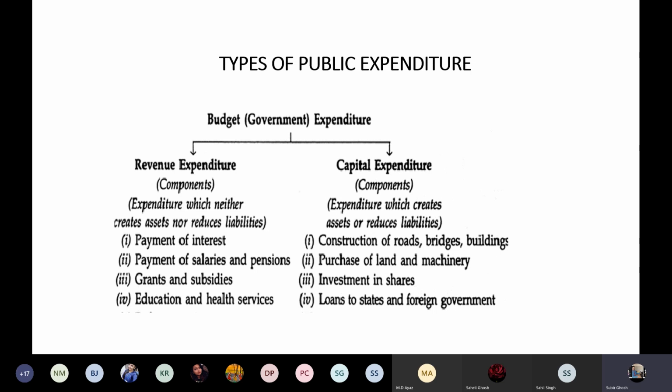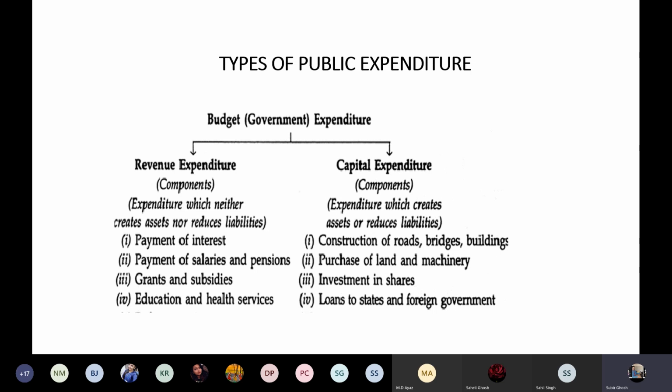One is revenue and the capital expenditure. So revenue expenditure includes payment of interest, payment of salaries and pension, grants, subsidies, education, health services, etc. And capital expenditure includes the construction of roads, bridges, buildings, purchase of land, machinery, investments in shares, loans to states and foreign governments.